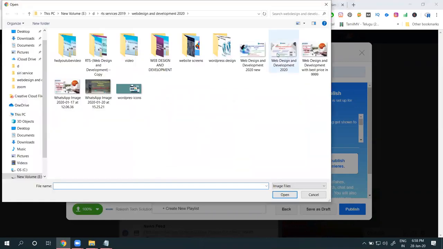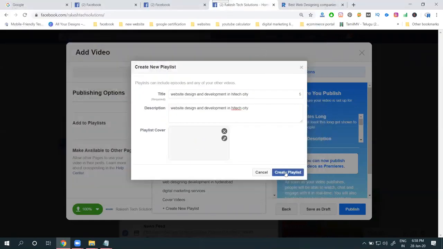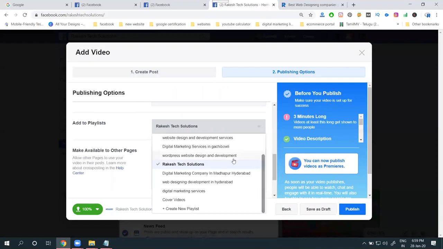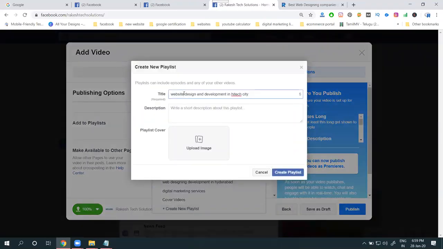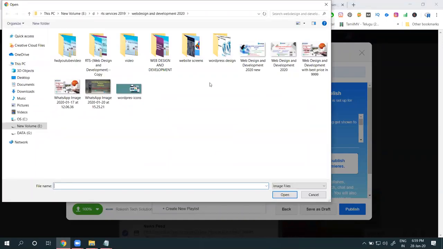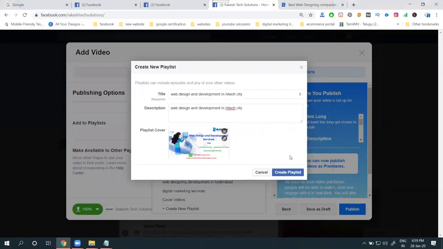Add your image. Same keyword. You can upload the same image also, no issues.